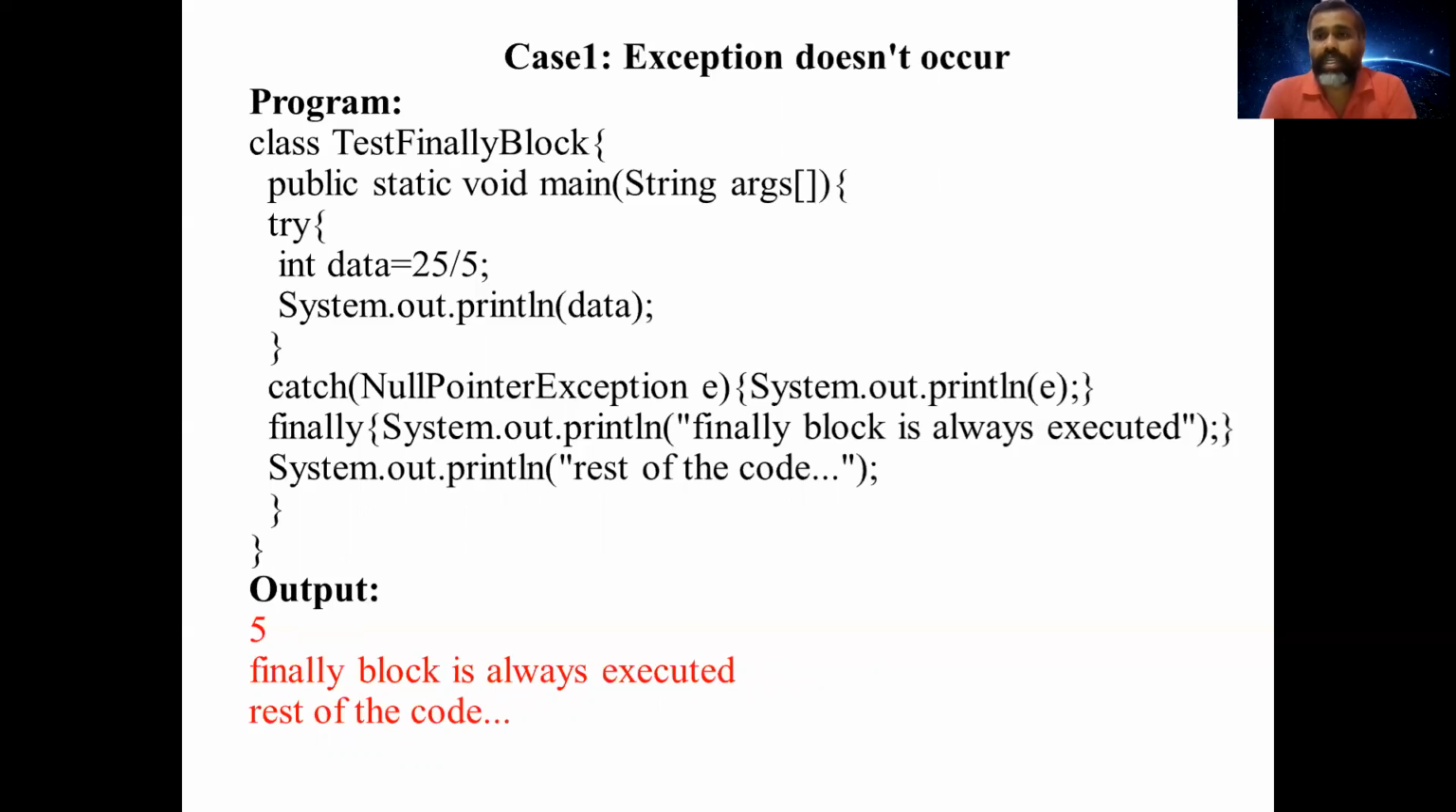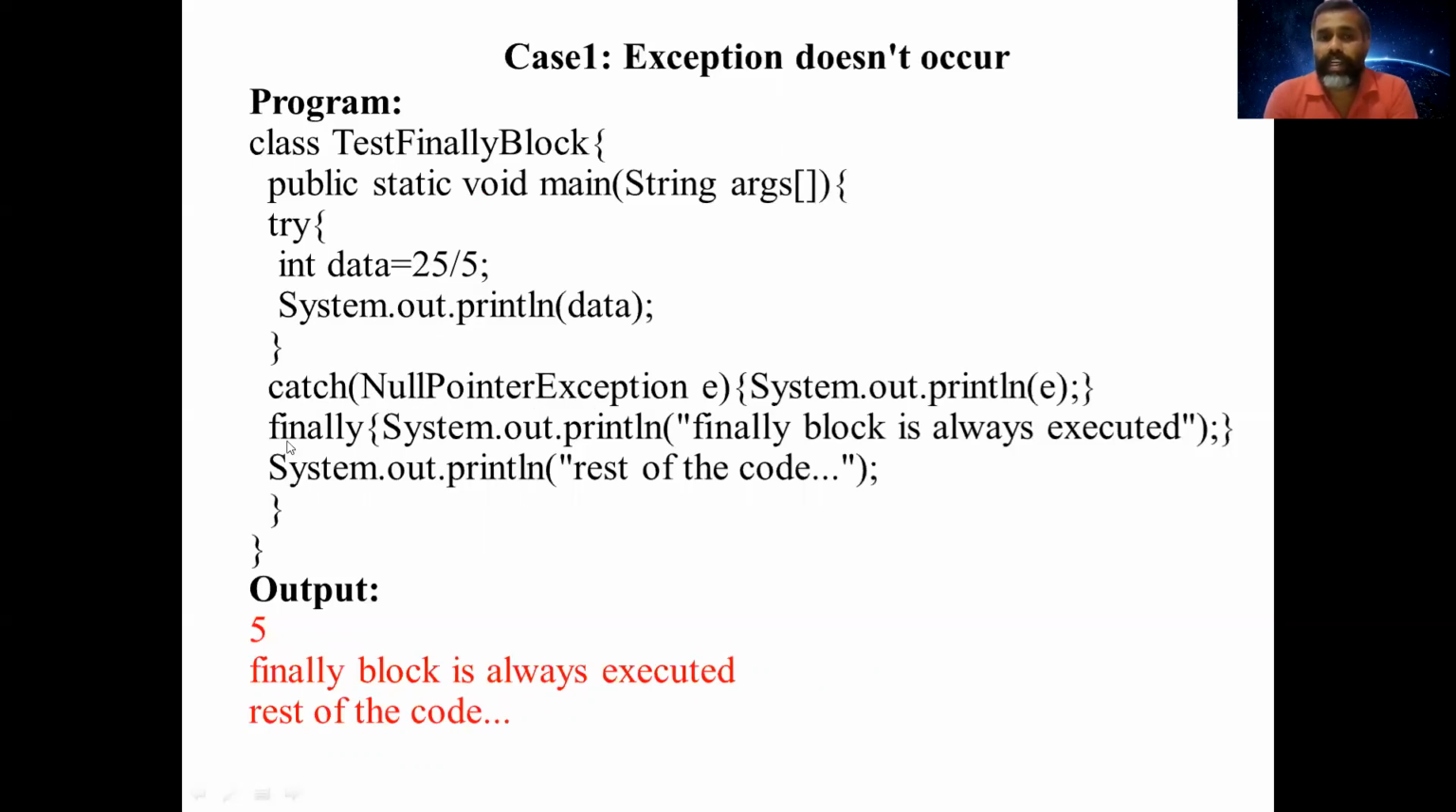In case one, the exception does not occur. Here is a program in which, in my main method, I have a try block in which I declare a variable and define a value as 25 divided by 5. No exception occurs in this statement, so it will be executed properly. We have a catch block which is not for ArithmeticException; here we are using NullPointerException. If the data is a null value, this exception will be called, but here the data value is not null, so no exception occurs.